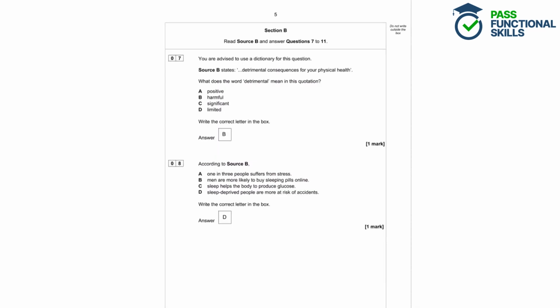Question 7. You're advised to use a dictionary for this question. Source B states, detrimental consequences for your physical health. What does the word detrimental mean in this quotation? A, positive, B, harmful, C, significant, or D, limited. Write the correct answer in the box. So here we have to use a dictionary, and we're going to find the meaning of the word detrimental.